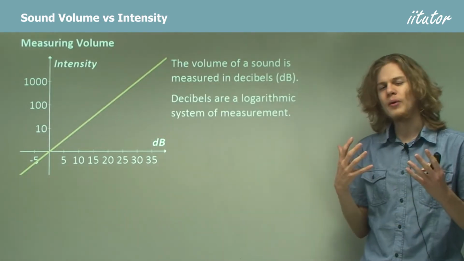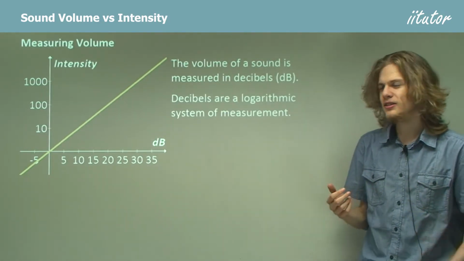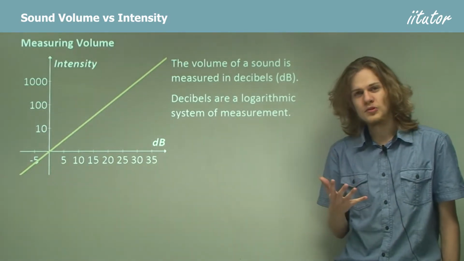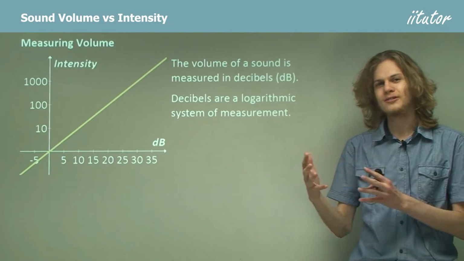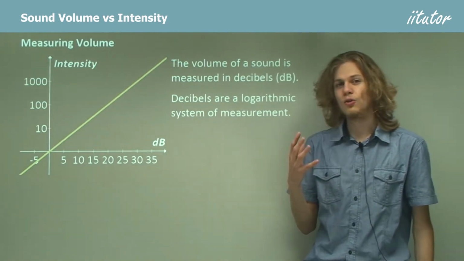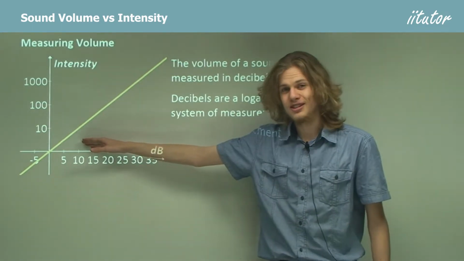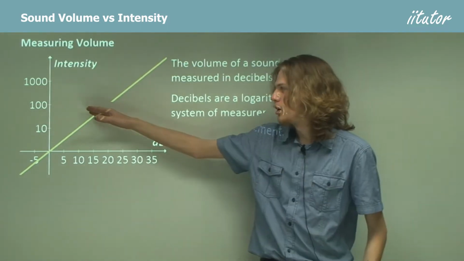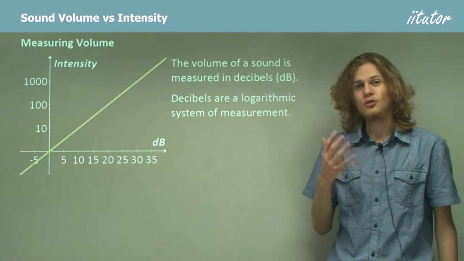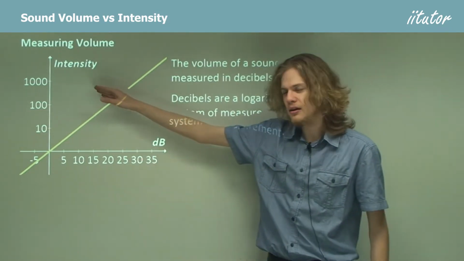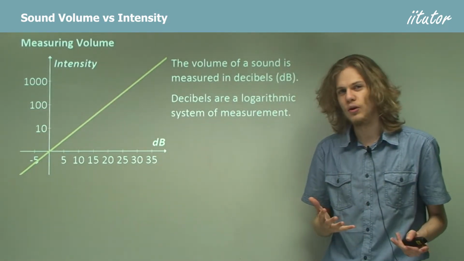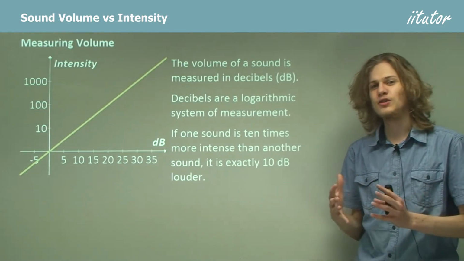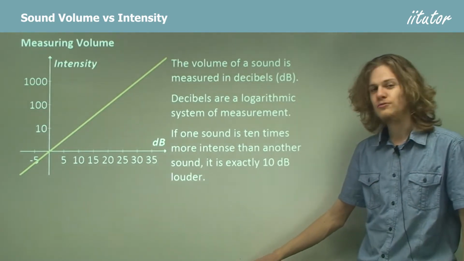The way that we talk about this in physics or even in mathematics is we say that decibels are a logarithmic system of measurement. Logarithms pertain to the different powers of numbers. So if we were to take the logarithm base 10 of the number 10, we'd get 1. If we were to take the logarithm base 10 of 100, we'd get 2. If we take the logarithm base 10 of 1,000, we get 3, and so on. So if one sound is 10 times louder, then it's 10 decibels louder. That's the conversion factor that we use.